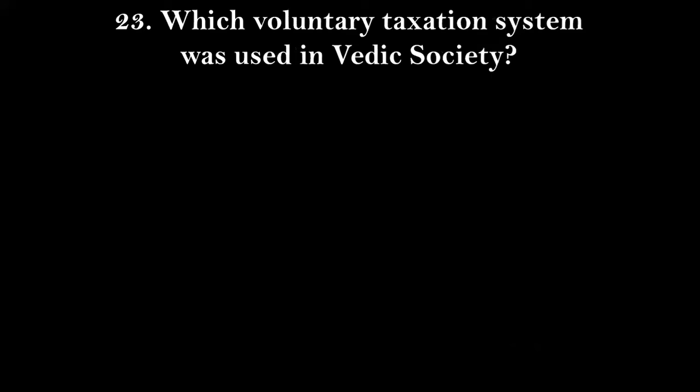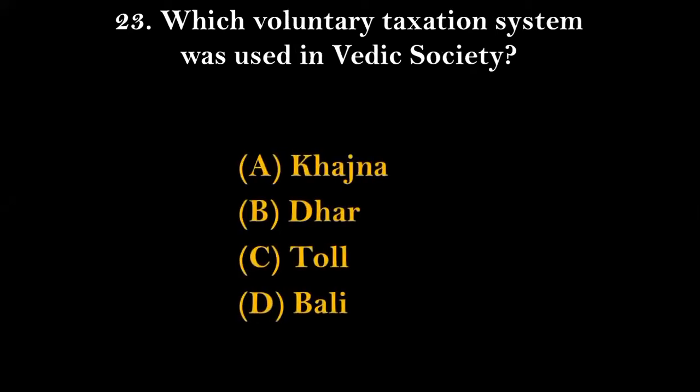Question number 23. Which voluntary tax system was used in Vedic society? Options given here are Khajna, Dhar, Dol, and Bali. So the right answer for this will be option number D, that is Bali. We should keep in mind that Bali was a kind of taxation followed in the Vedic society, but it was not a tax by force, it was a voluntary taxation. So the right answer is option D.